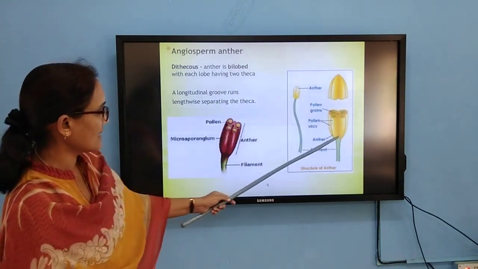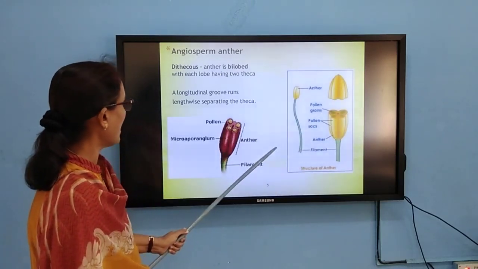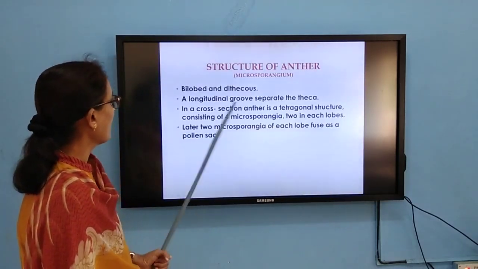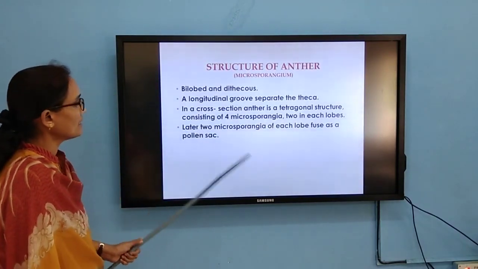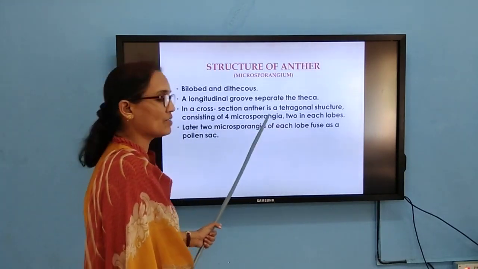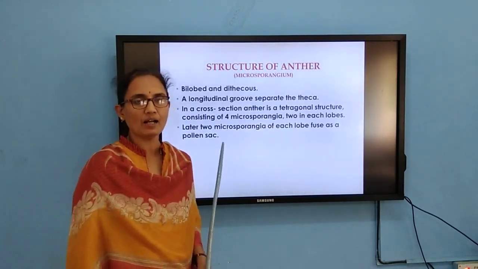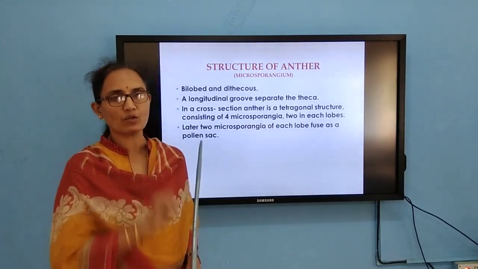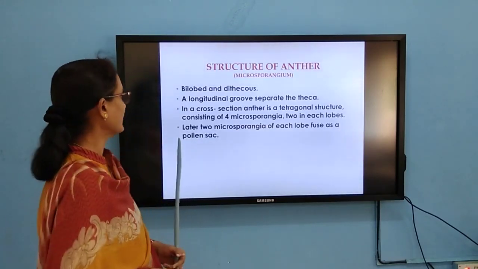You can clearly see the tetragonal structure in the structure of the anther. At each corner of this tetragonal structure you can find a microsporangium, singular microsporangium, plural sporangia. So totally 4 microsporangia are present in the transverse section of this anther.